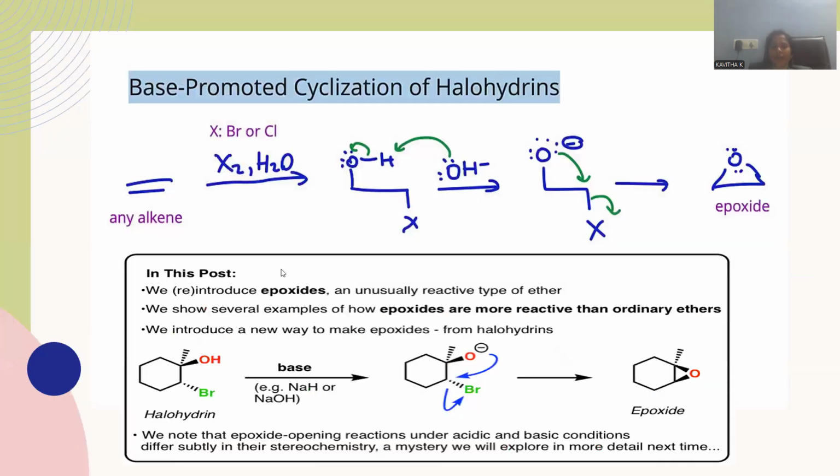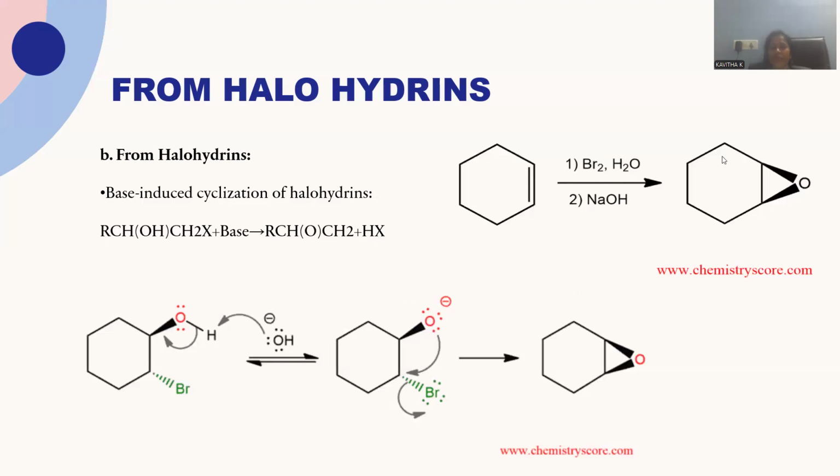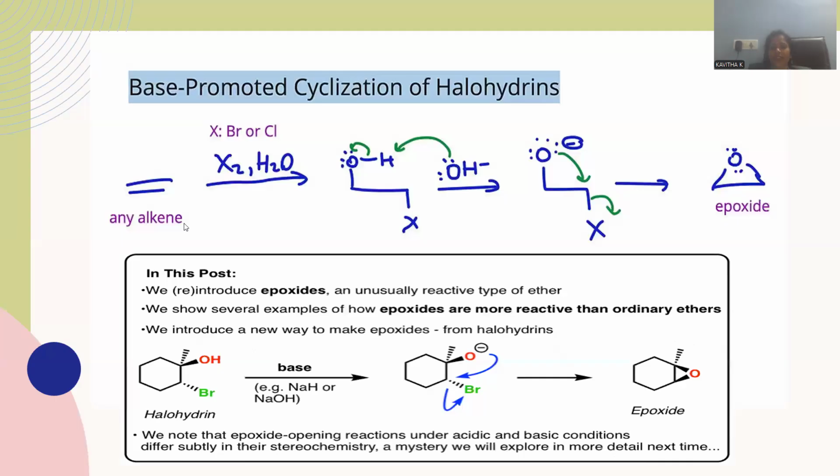Let me go with the base promoted cyclization of halohydrins, whatever we saw just now. The entire mechanism you can understand by using this slide. So the mechanism behind this halohydrin to epoxide formation is clearly manifested over here. Whenever a double bond is treated with the halogen and water molecule, one of the edge carbons will be bound with the hydroxyl and the terminal carbon will be bound with the halo.